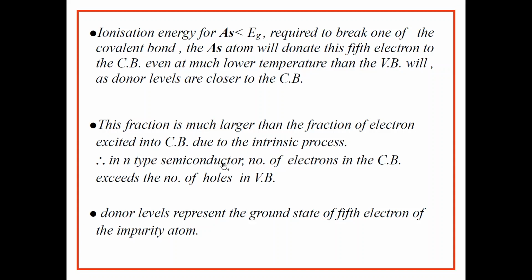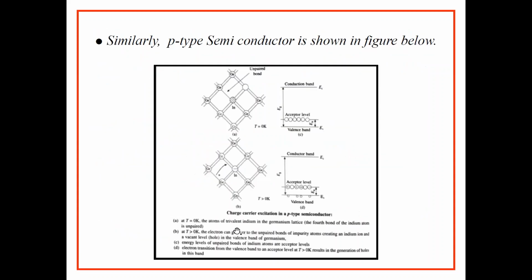So in N-type semiconductors, the number of electrons in the conduction band exceeds the number of holes in the valence band. In N-type semiconductors, majority charge carriers are electrons and minority charge carriers are holes. And donor levels represent the ground state of the fifth electron of the impurity atom.